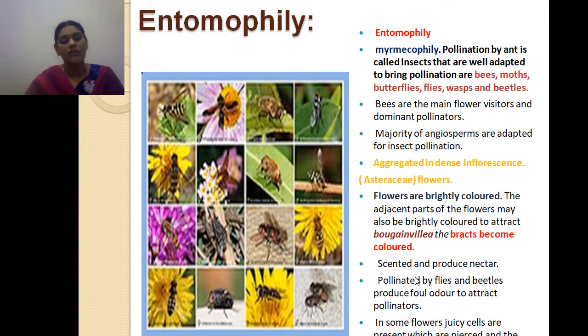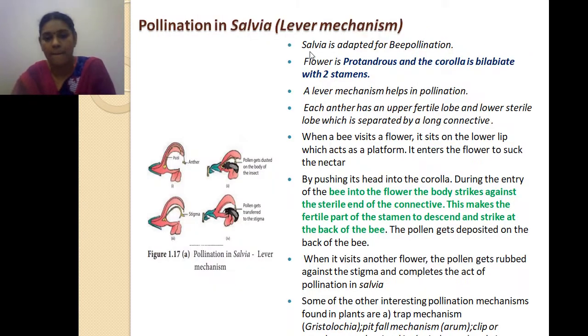In some flowers, juicy cells are present which are pierced and sucked by insects. Yes, some flowers produce juicy cells, and the juice is absorbed by insects, which pierce inside the flower and suck the juice.